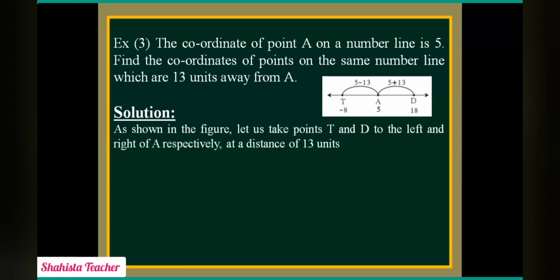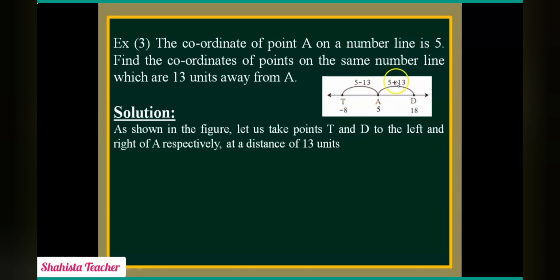Now as shown in the figure, let us take point T on the left hand side and point D on the right hand side. T and D are to the left and right, and A is in the center, respectively at a distance of 13 units. If we move to the right hand side, we have to add the number, and if on the left hand side, we have to subtract. Why? Because the right hand side carries positive numbers and the left hand side carries negative numbers.